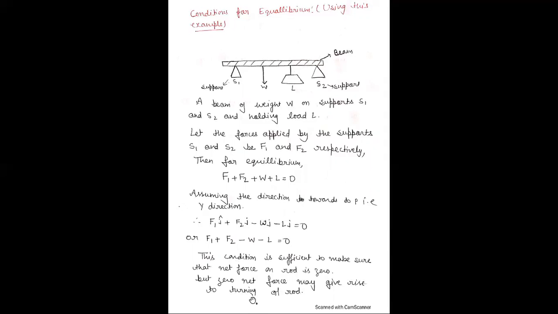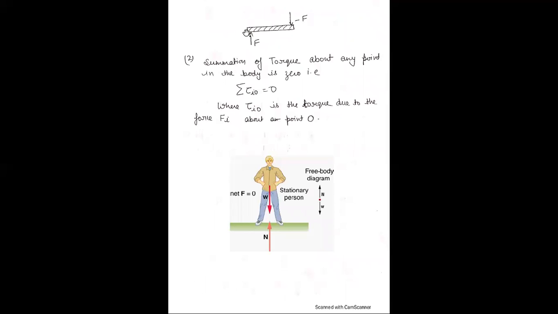But zero net force may give rise to turning of the rod. Here, if there is a force F and a force minus F balancing each other, there is still a turning effect. So our second condition is rotational equilibrium: the torque must be equal to 0. Therefore, about any point O, the sum of the torques is also equal to 0, where the torque tau i is the torque due to the force Fi about the point O.